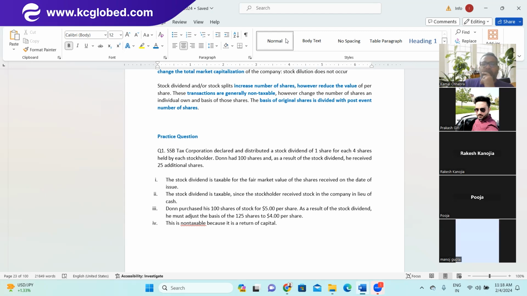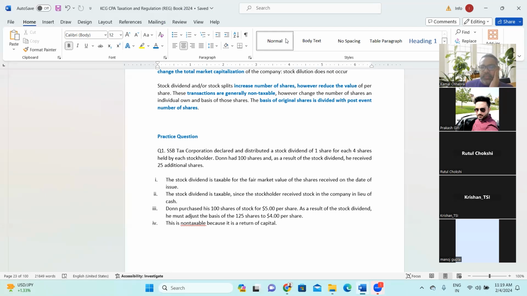Last one. Why? Is it a return of capital? Non-taxable. No, but you need to look at the full statement. It is not return of capital. So option third. Why? Because due to the increase of shares, the price will be decreased. Per share cost will decrease. The overall cost remains the same, but because of the increase in the number of shares, the per share cost will go down.